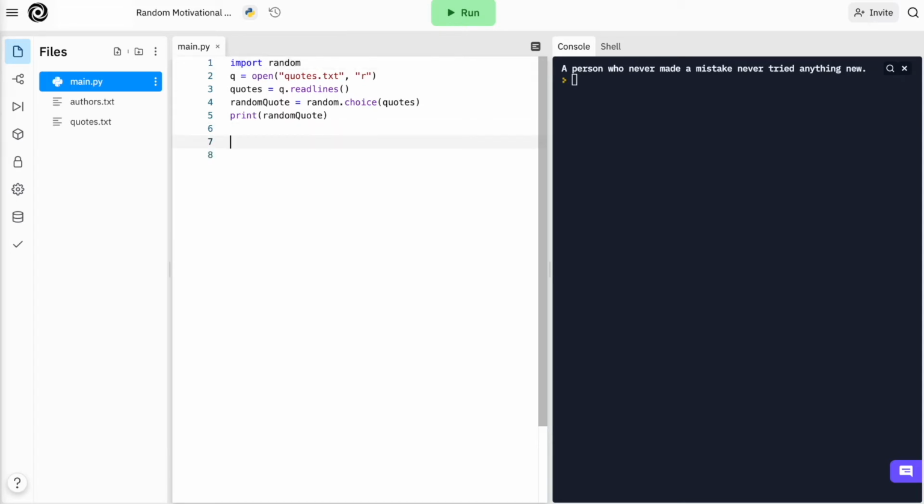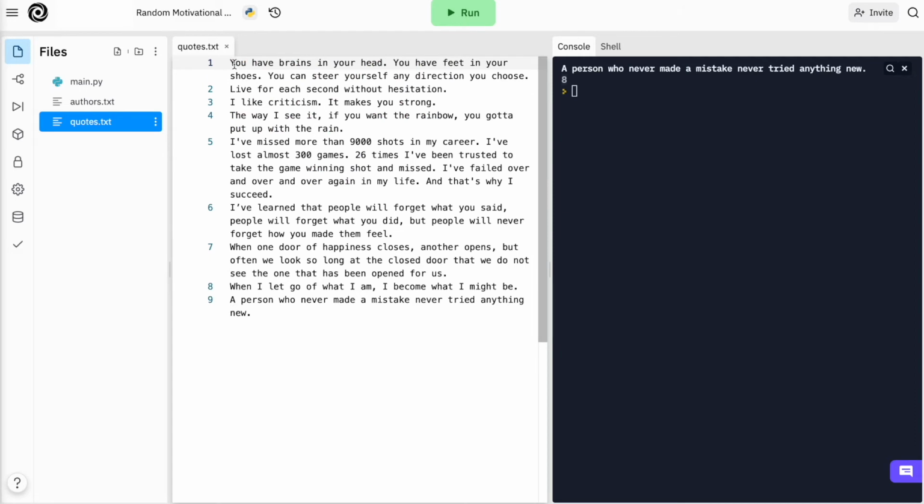So we'll say index is equal to quotes.index of random quote. What this does is that from this list that we created called quotes, it is going to find the index of the item inside of it, which is random quote. And let's go ahead and print this to check if it's actually working. So, a person who never made a mistake, never tried anything new. It is at the index 8. Let's go ahead and check that out. Index 8 means in Python the 9th item. So that's this one, and it's right.